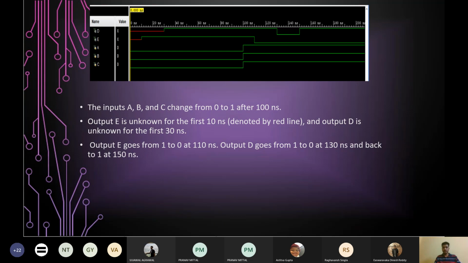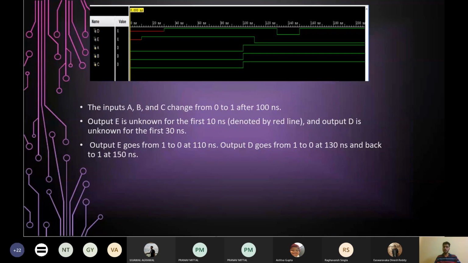Now check what happens at t equal to 130. T equal to 130 means what were the outputs at t equal to 110. So at t equal to 110, the output of the inverter, basically the value E, has become 0. So since it has become 0, now the OR will be outputting 0. So it will remain 0 from 130 to 150. And at 150 it becomes 1.